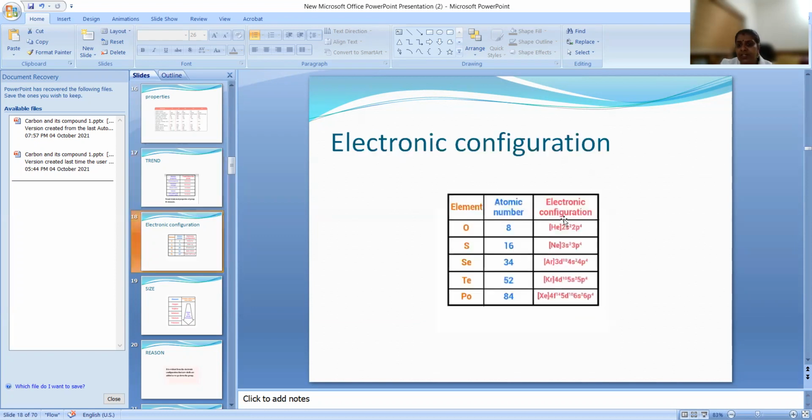First, let us see the electronic configuration. The electronic configuration means you have to see the outer electronic configuration. What is the outer electronic configuration? 2s2, 2p4. Next one, 3s2, 3p4. Next one, 4s2, 4p4. So it's electronic configuration. The last electron is entering into the p orbitals. Okay, and the electronic configuration is written in general as ns2 np4. Okay, like that we can write.